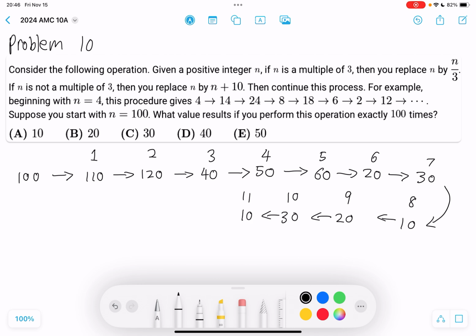30 divided by 3 is 10. And then 10 plus 10 is 20. 20 plus 10 is 30. So we divide by 3 again, so we have 10, etc.